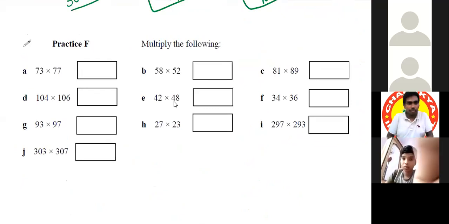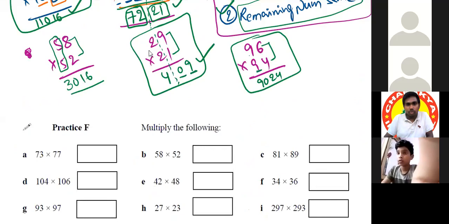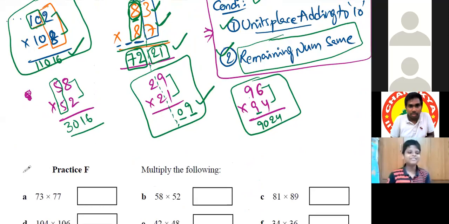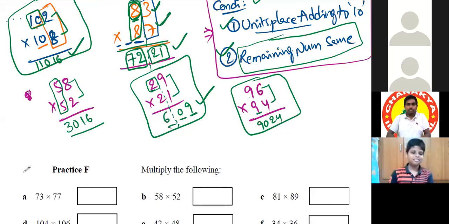Excuse me, sir. The before one should be 609, sir, not 40. Oh, yes. Sorry. The common number is 2. 2 multiply with the next number. 2 3s are 6. 609. That's all. Very good.